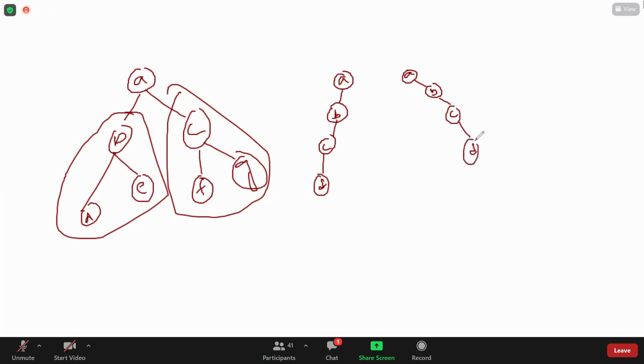Then these types of trees are called skewed binary trees. If you observe here, all the nodes lie on the left hand side, so it is called a left skewed binary tree. Here, all the nodes are on the right hand side, so you can call it a right skewed binary tree. Skewed means only on either the left or right hand side. Those are known as skewed trees.